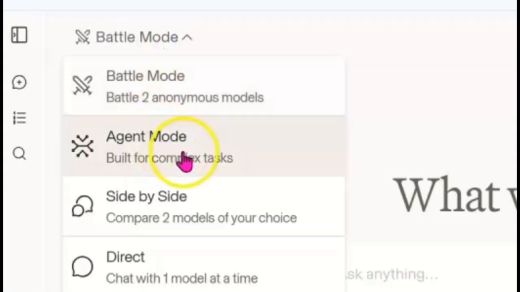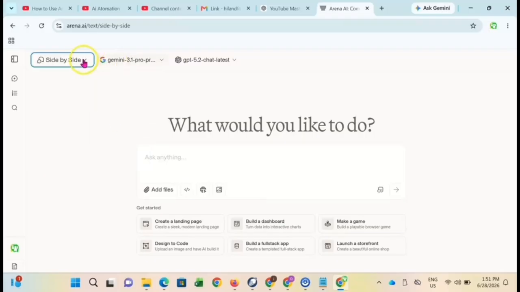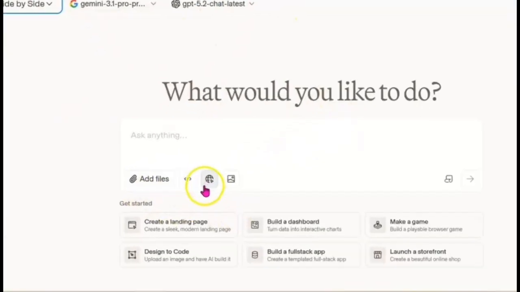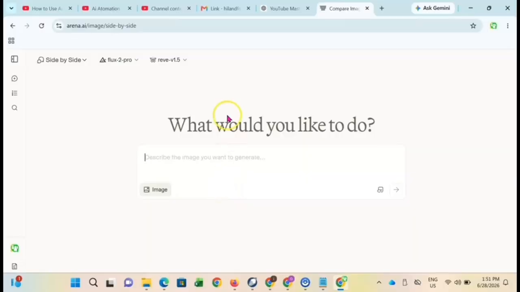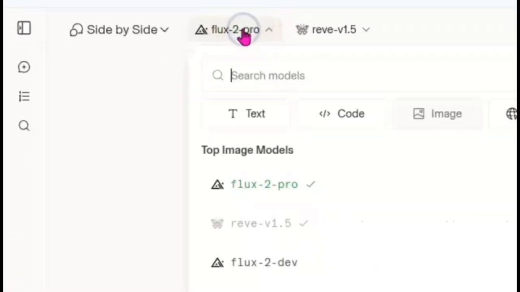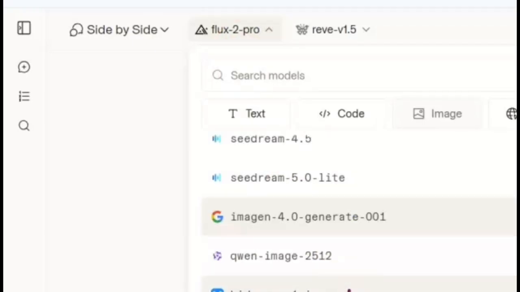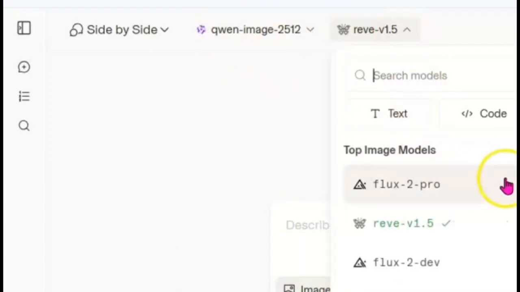So Arena.ai has one feature which is called side by side. Side by side in the sense that it's going to use two different apps to design. Now I'm going to go ahead and click on image because what we want to design here is a banner. So we are going to be designing our banner. I'm going to go ahead and pick. It has more than about 30 AI models. You can see this Kie.ai image generation, right? So you can come here.